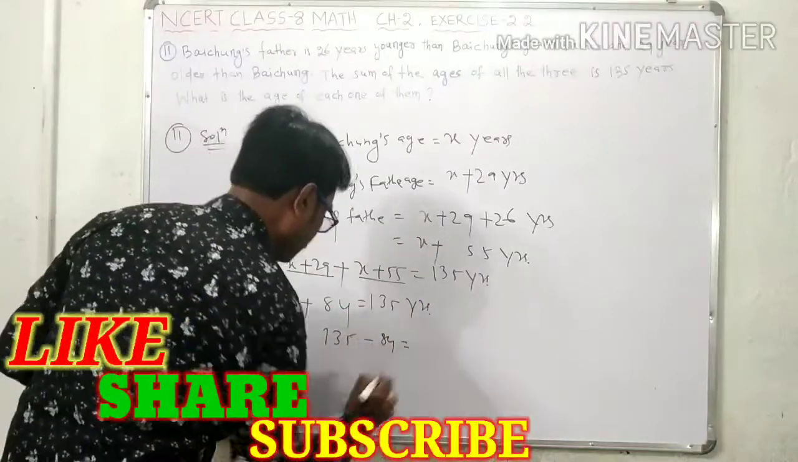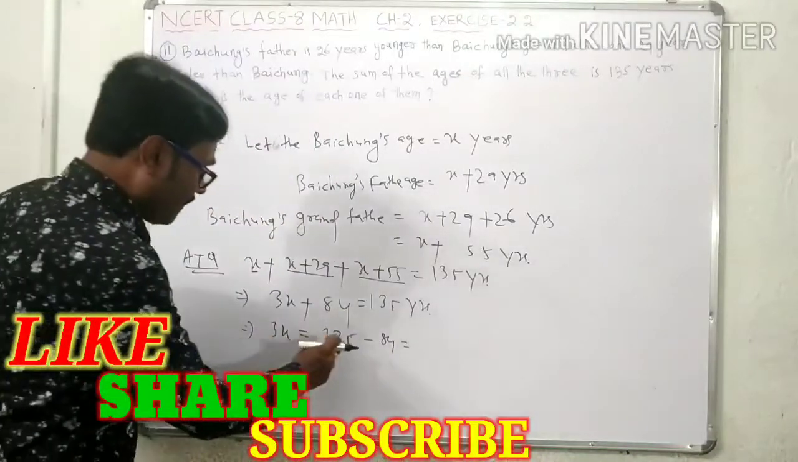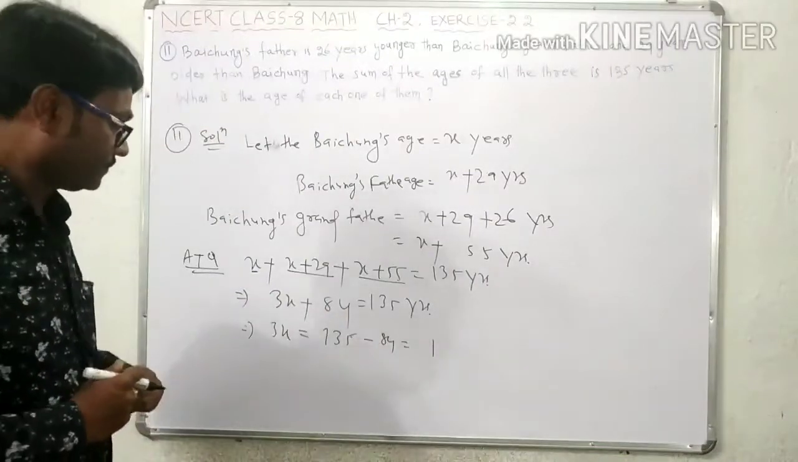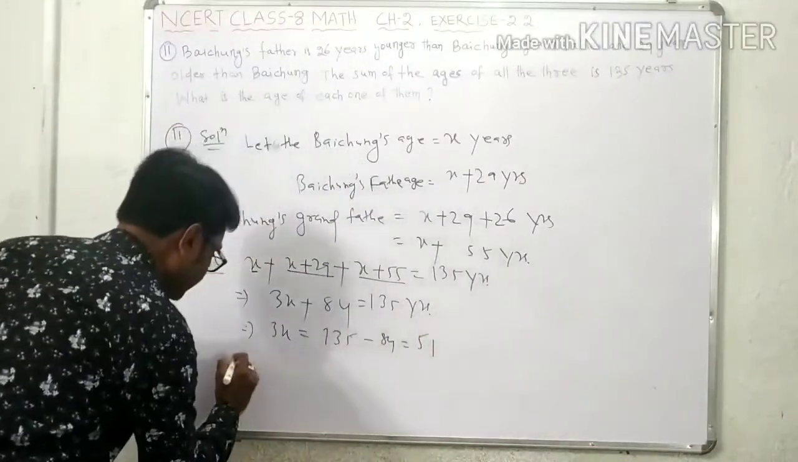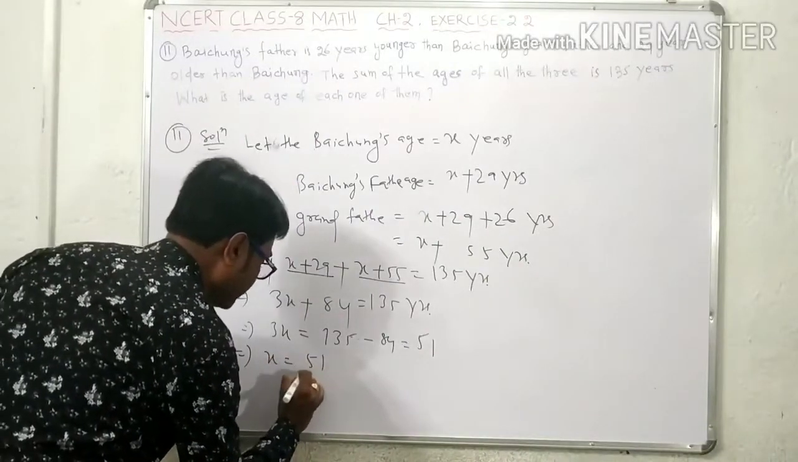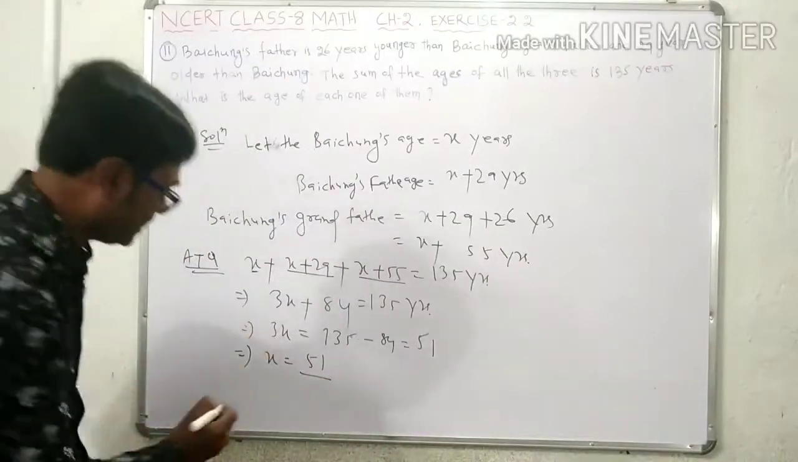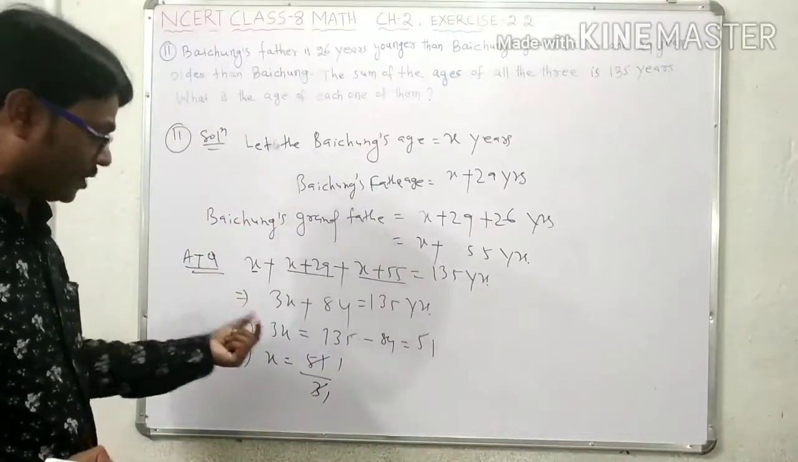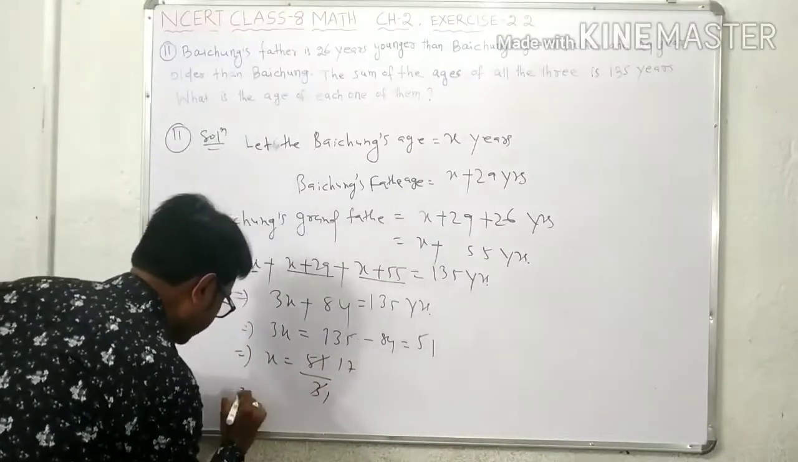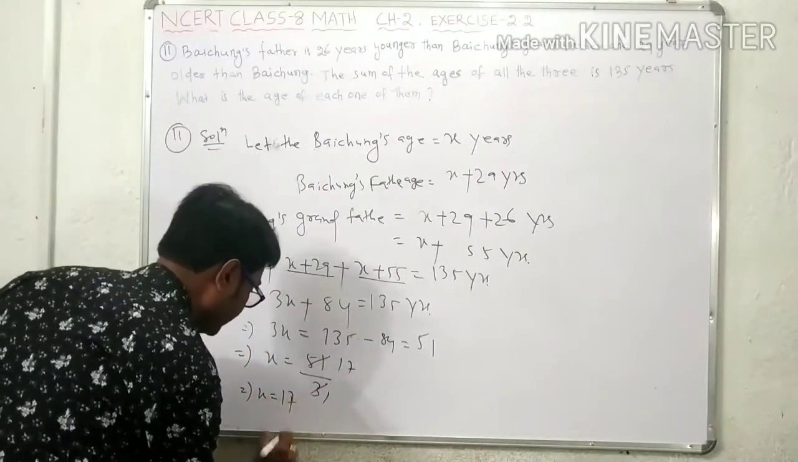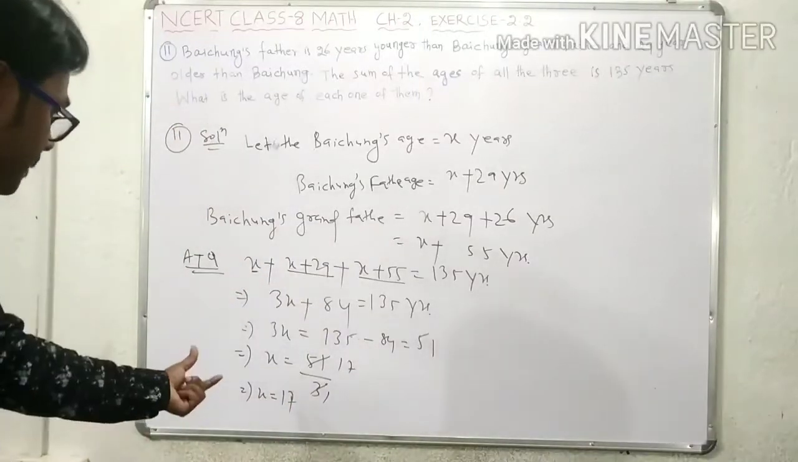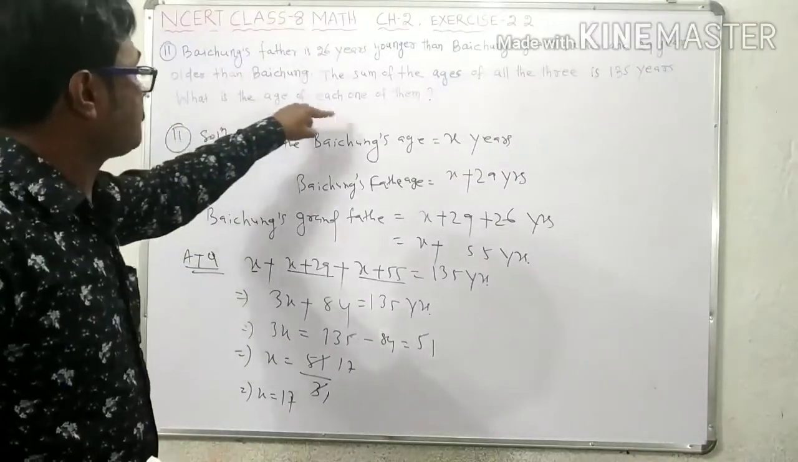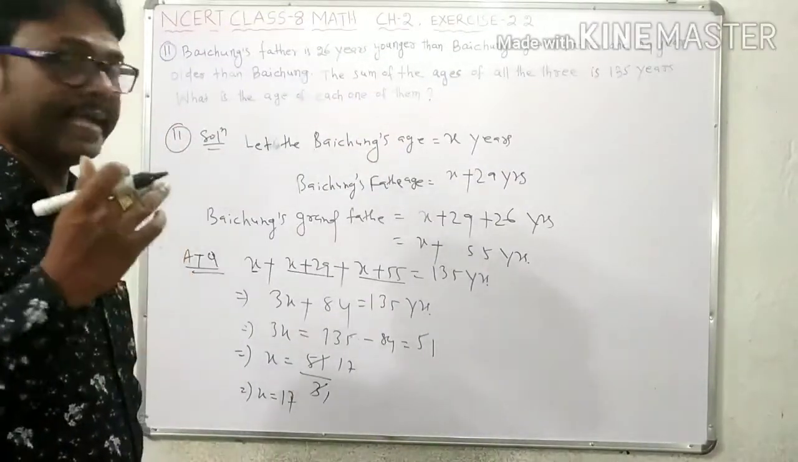135 minus 84: 5 minus 4 is 1, then 13 minus 8 is 5. It is 51. This implies that 3x is 51, so x is equal to 51 divided by 3. You shift this 3 to the right side. 3 into 17 is 51, so x is equal to 17. X is whose age? Baichung's age. The question is what is the age of each one of them? That means you have to find out the ages of everyone.